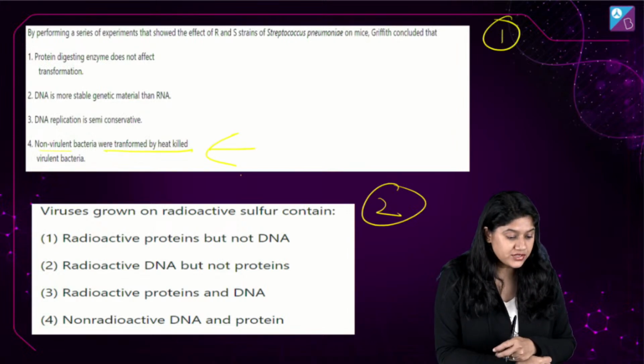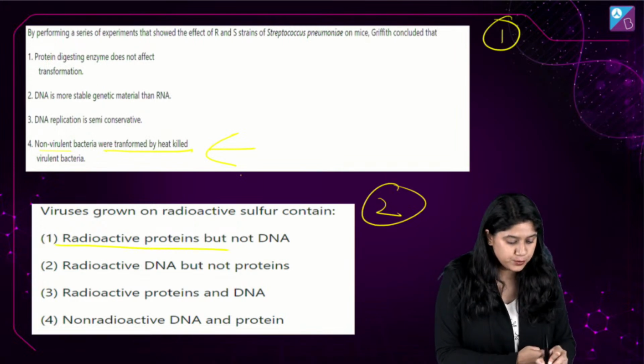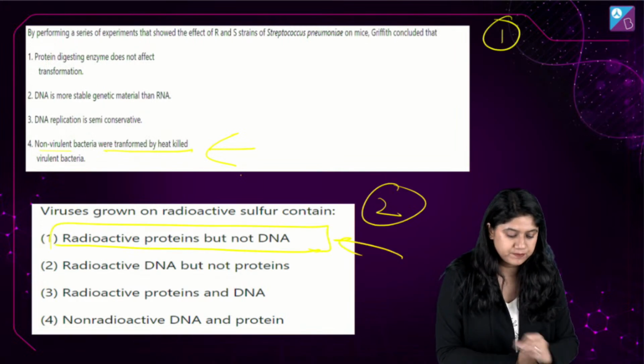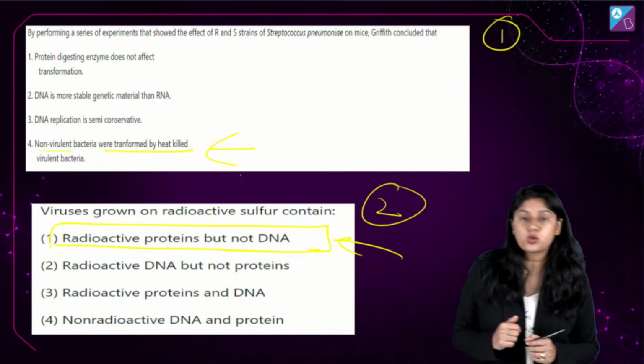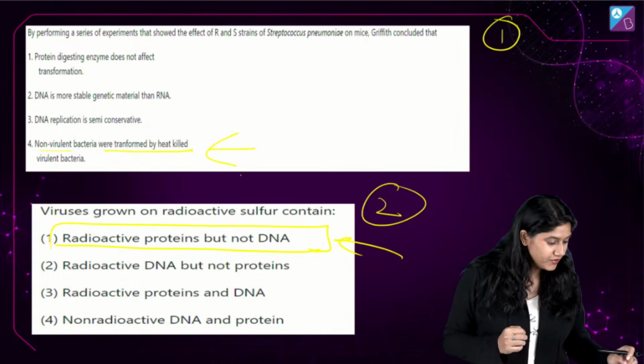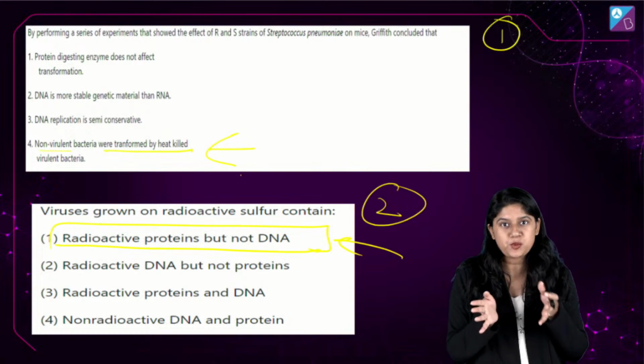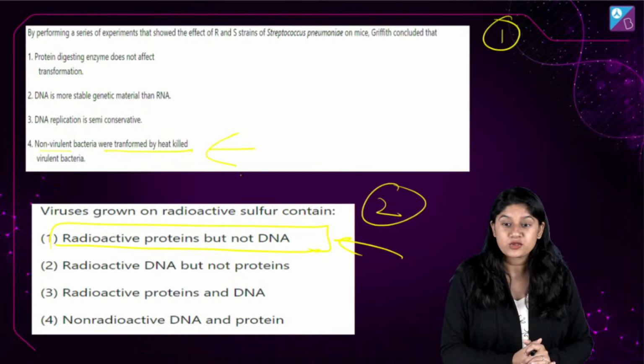And then, viruses grown on radioactive sulfur contain what? They contain radioactive protein but not DNA. So those were the 2 questions I gave you as homework in the last class. Good. I will be calling out your names later. There are so many students who gave us the correct answer. So very good, everyone.